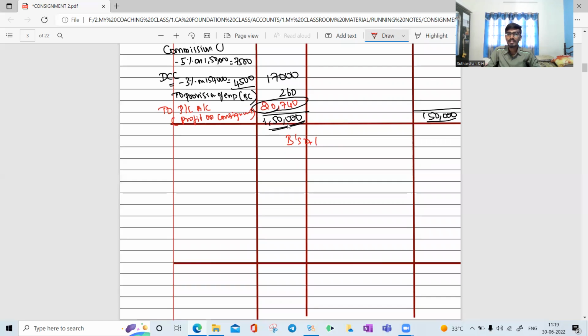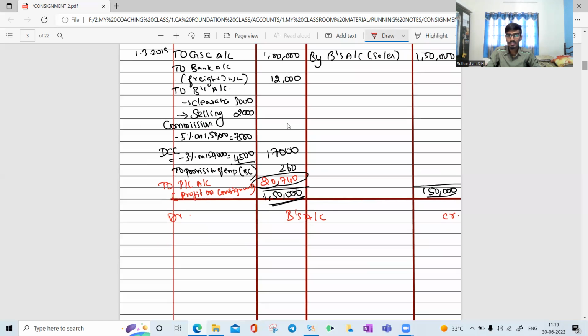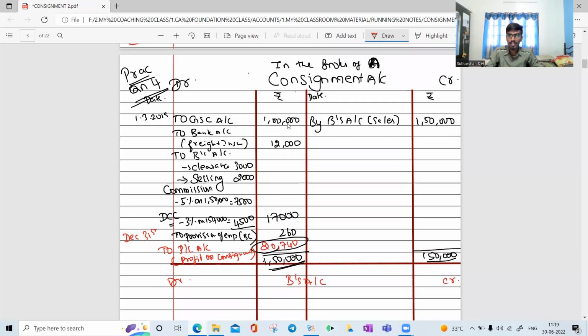Then we are preparing B's account. It is very simple. You have dates, right? You need to create a provision for December 31st. These expenses and also the sales have been done on December 31st. So the date is also December 31st.